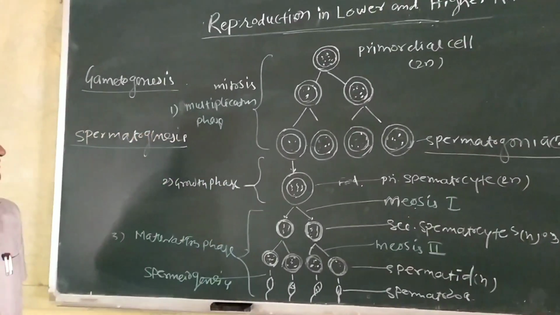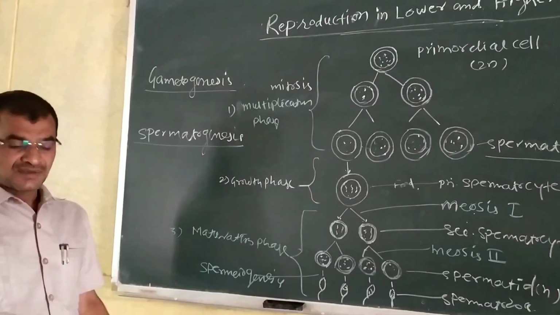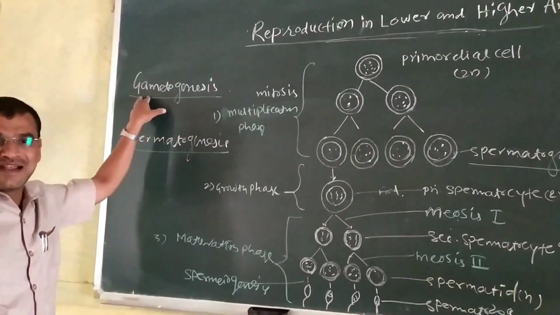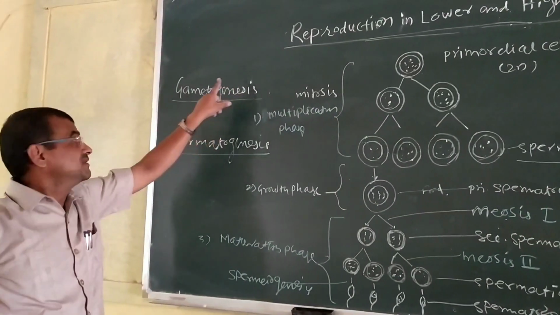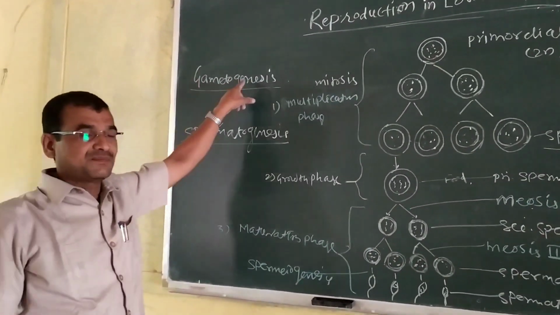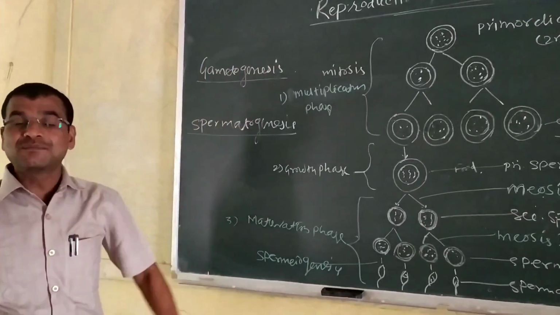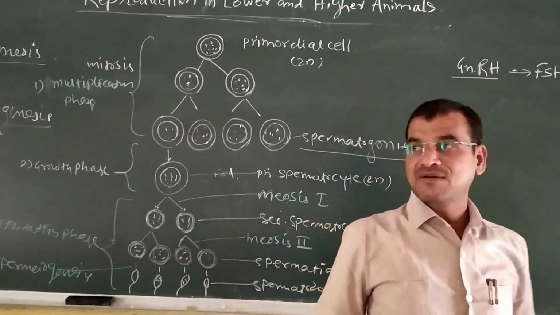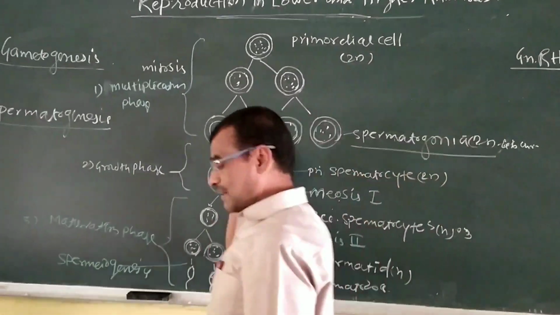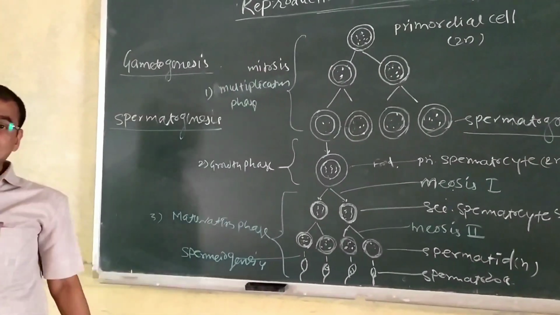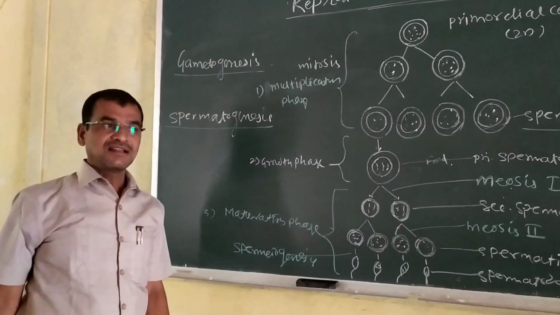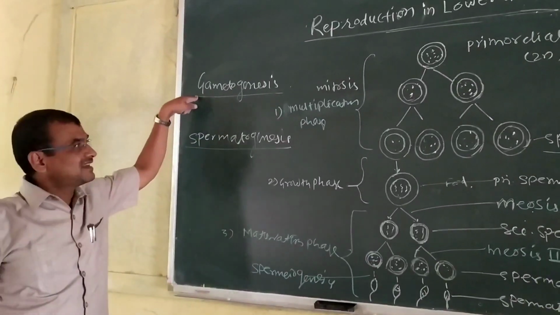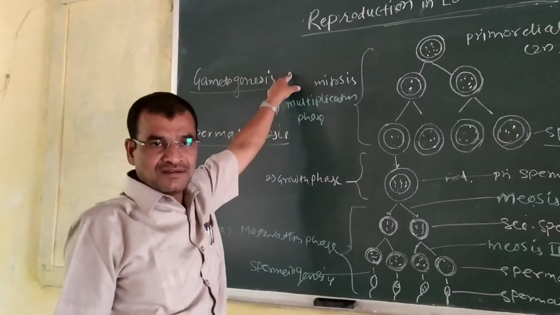After that, gametogenesis. What is meant by gametogenesis? Its name indicates gametes, genesis, to generate. That means, the process of gamete production. Gametogenesis means the production of gametes, or it is the process in which there is production of gametes. Gametogenesis occurs only in sexually reproducing animals.